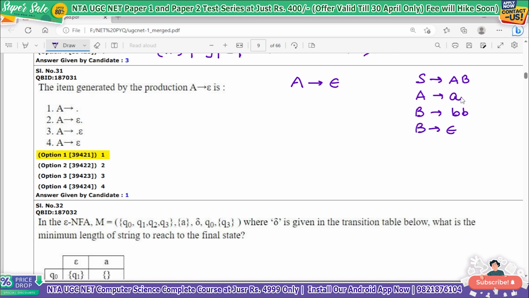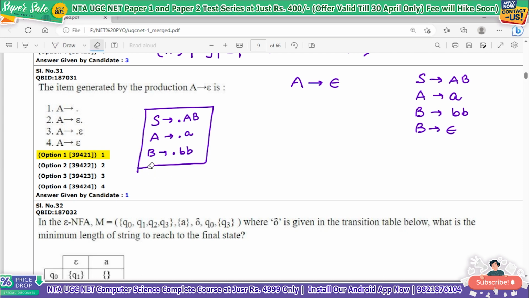So what we do, if you remember in your LR parsing table, when we talk about LR parsers, in that case we apply a dot, or we apply an item, before every production. So this is what it becomes: S derives dot AB, A derives dot a, B derives dot BB, and again B derives dot null. It is like this, okay.